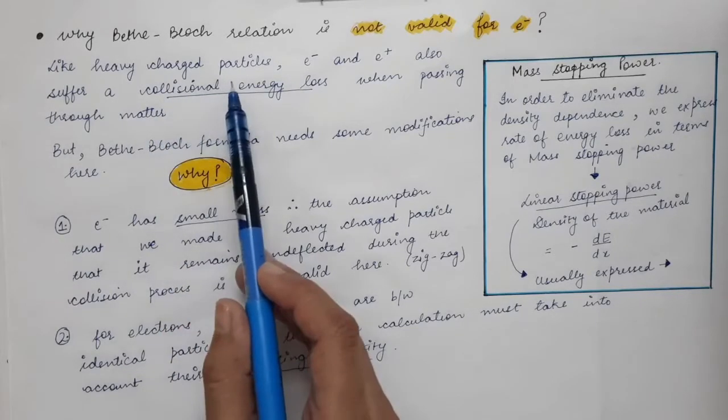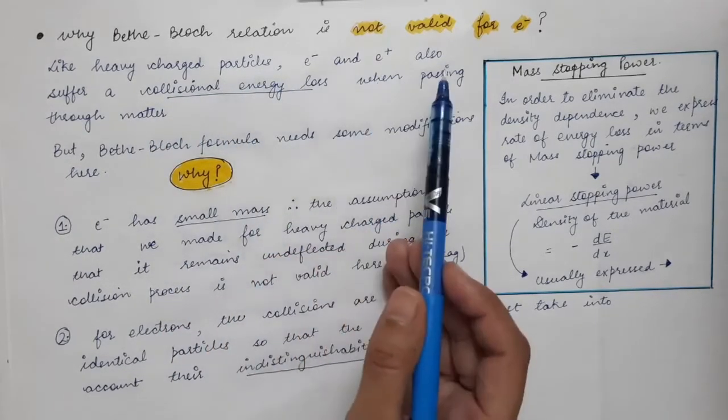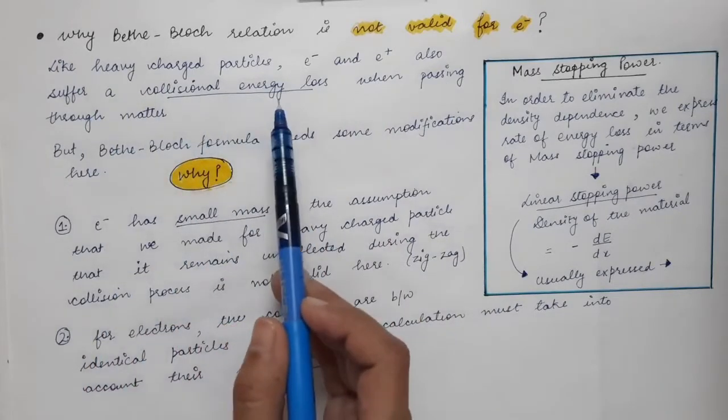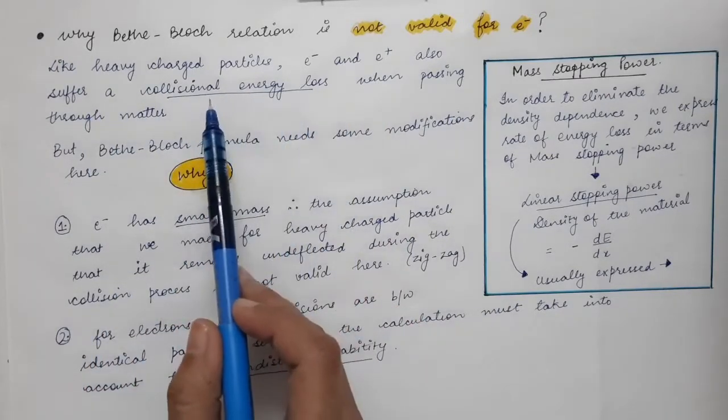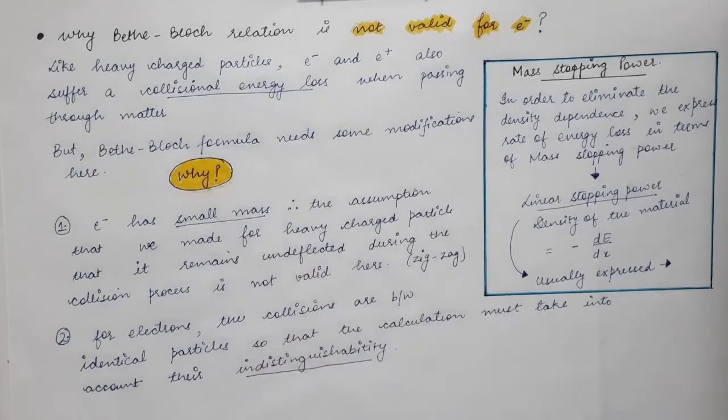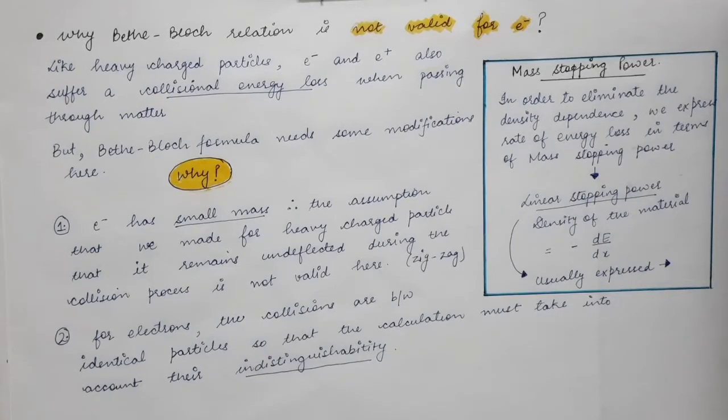It is not a straight line path, but a zigzag motion inside the absorbing medium. Like the heavy charged particles, electrons and positrons also suffer a collisional energy loss. This collisional energy loss we discussed in the case of heavy charged particles. So what is collisional energy loss? It is just the ionizations and excitations caused by the incoming particle inside the absorbing medium.